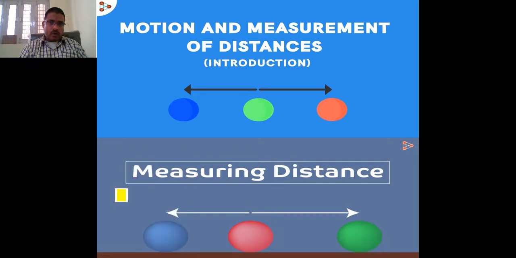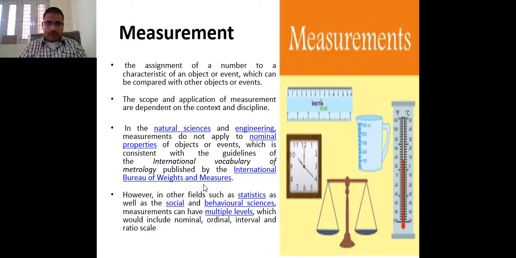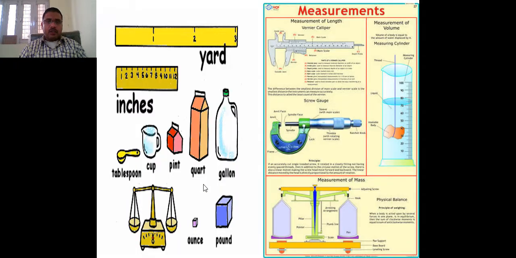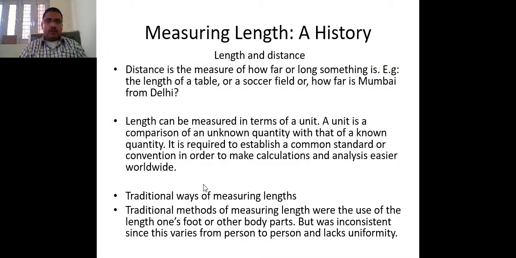Today I will just go through the highlighters. Now this measurement, as already told, is the assignment of a number. When we assign a number, that provides some measurement, and that measurement is basically one kind of information by which we can get other information on the related object.